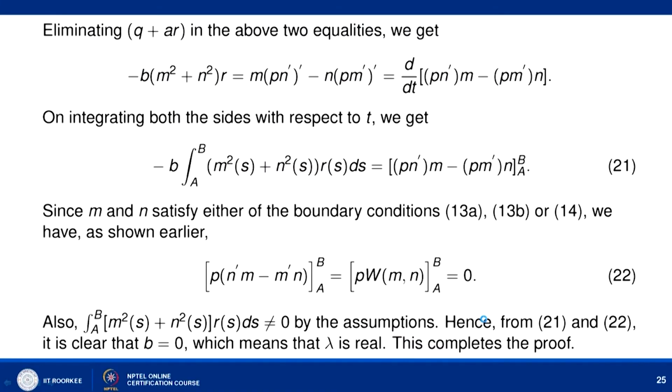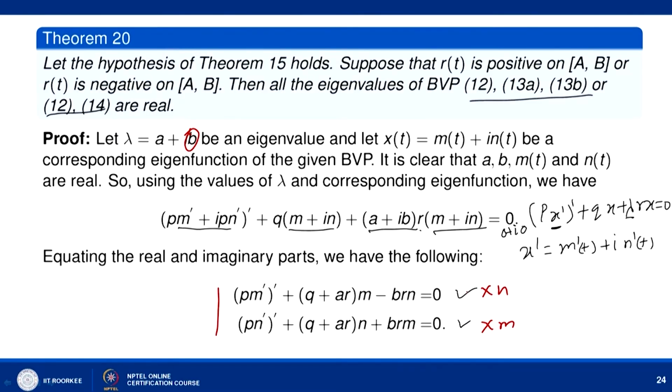When you eliminate q plus a r in the above two equalities, you multiply by n here and by m here, then you subtract these two, and you can eliminate this q plus a r. So, when you do this, what you will have, let me write it here, is p m dash whole dash n plus q plus a r m n minus b r n square equal to 0.